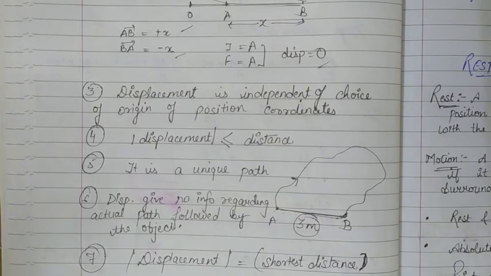So distance and displacement are two different things. Distance is the actual path length that is followed by the object, while displacement is the difference between initial and the final position, or we can say the shortest distance between initial and final position of the object.